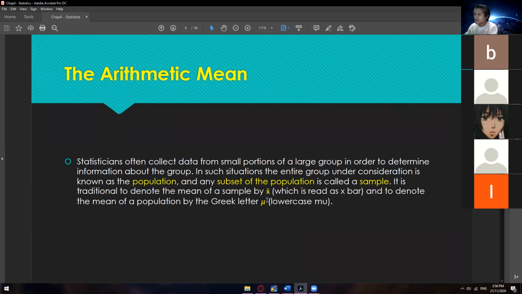When it comes to population, it is represented by the Greek letter mu. So for sample, we call it X bar, and for the population, we call it mu. Just take note of those two symbols, because that is very important when solving for the arithmetic mean.